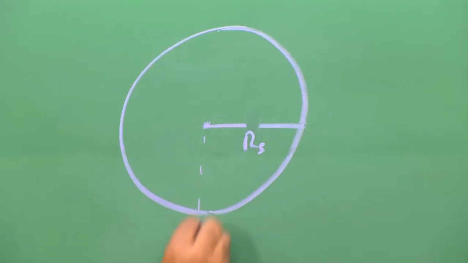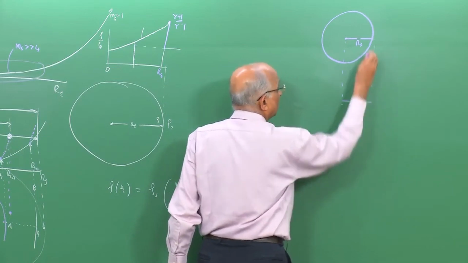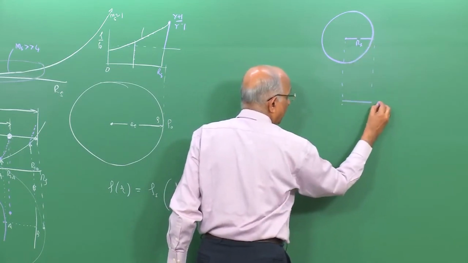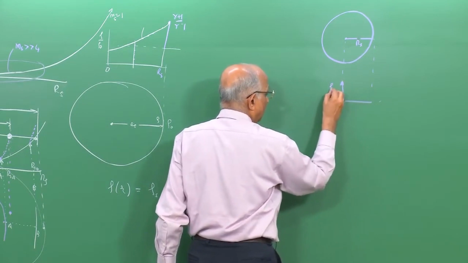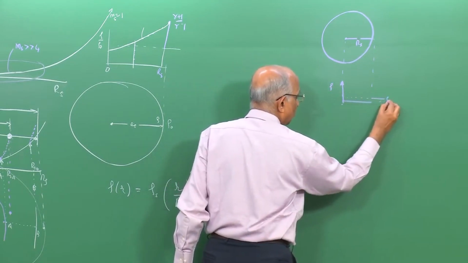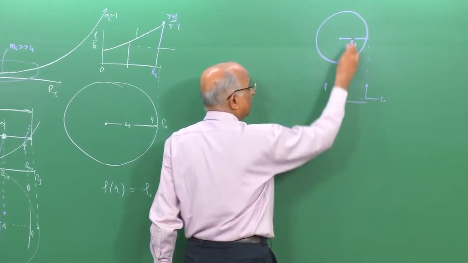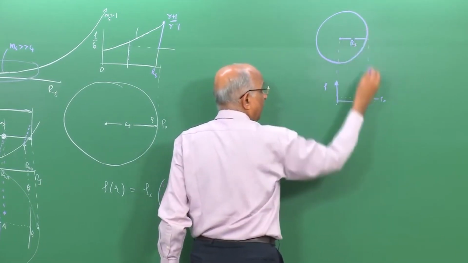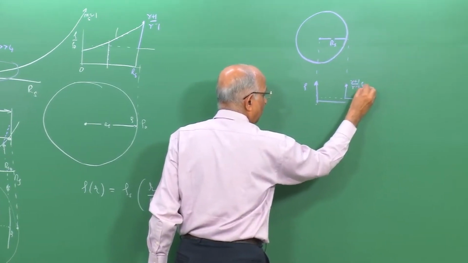When it is at r s, the Mach number of the shock is still high. Therefore, if I plot the density, the initial density ahead of the shock is rho 0. Here there is a jump in density, and because the shock strength is quite high, this jump is equal to gamma plus 1 divided by gamma minus 1 into rho 0.